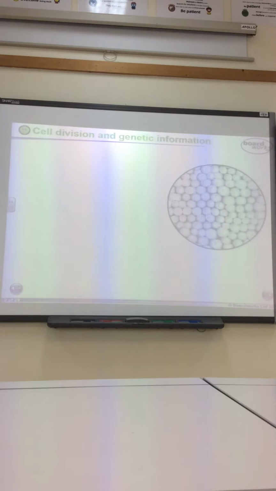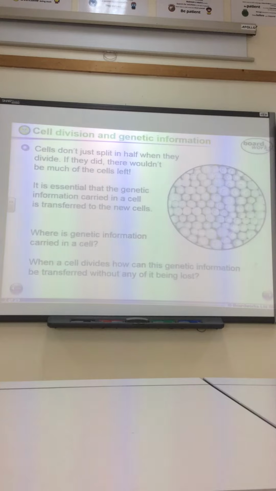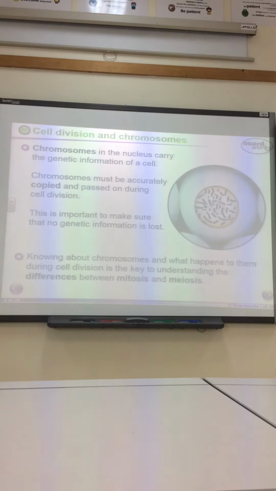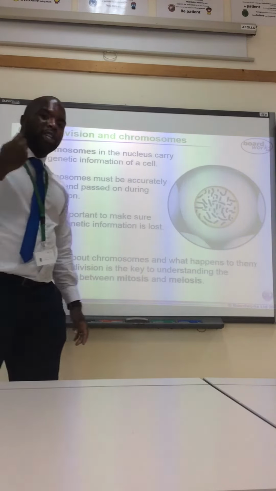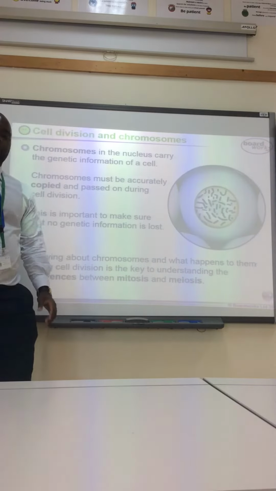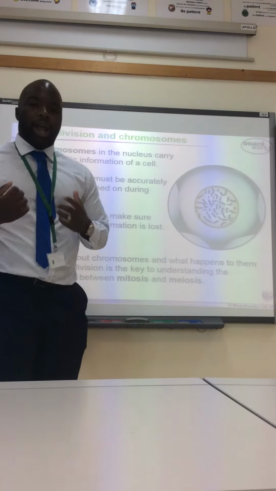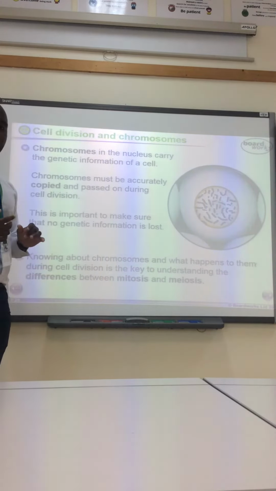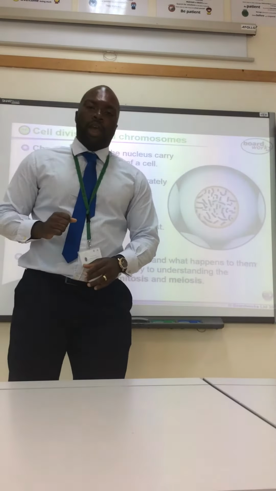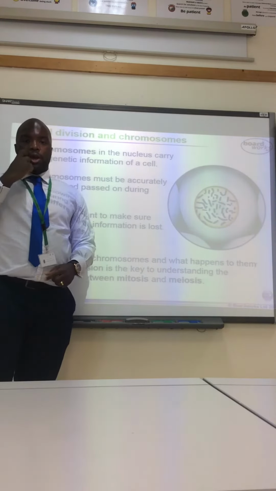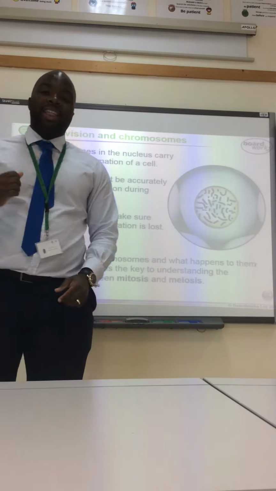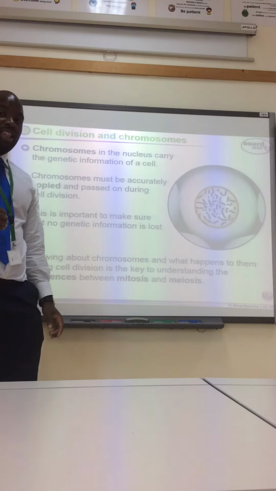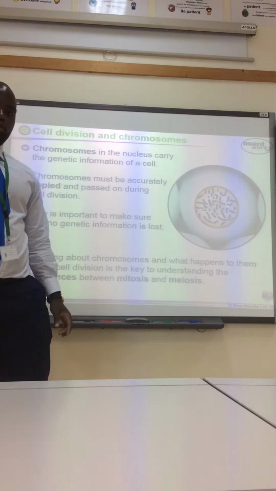So if we look into it a little bit deeper, we all have cells, and inside our cells we all have genetic information, and that genetic information is contained in strands known as chromosomes. Now, a fact that you need to know for your exam is that every human body cell, except for our sex cells, has 23 pairs of chromosomes, or 46 chromosomes.